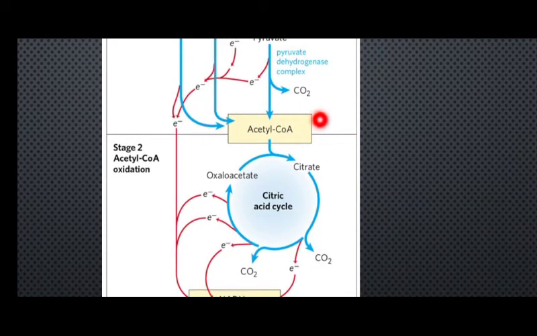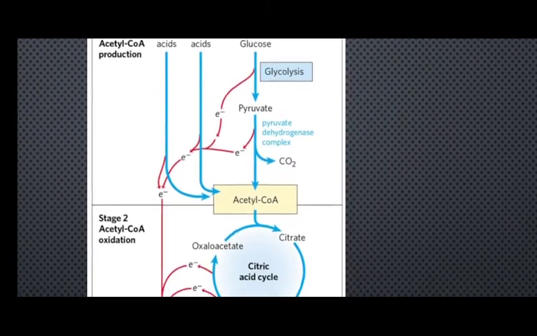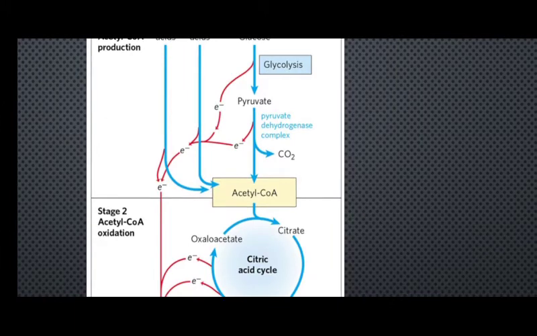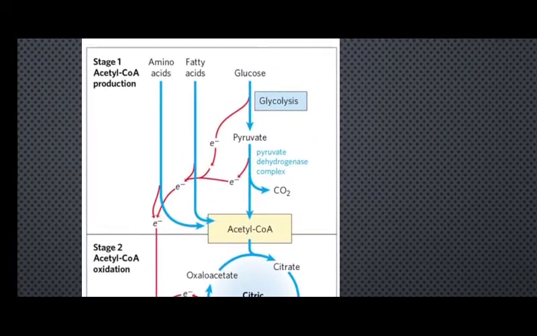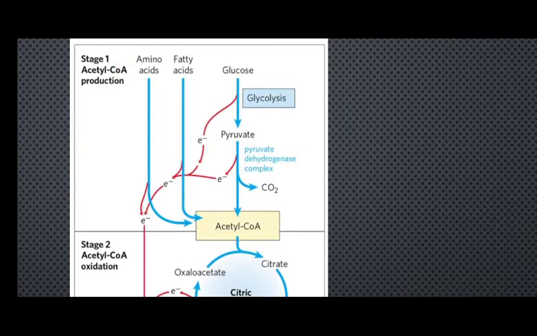And acetyl CoA comes from the metabolism of glucose via all these different steps. Now, that is not the only way of producing acetyl CoA. Fatty acids and amino acids, in other words the fats and the proteins, are also a source of acetyl CoA.